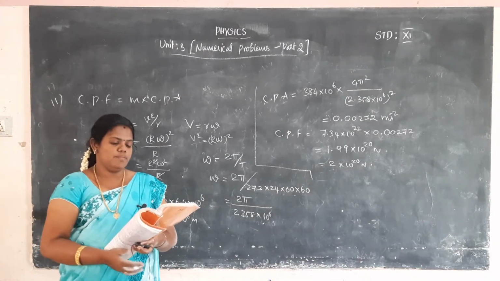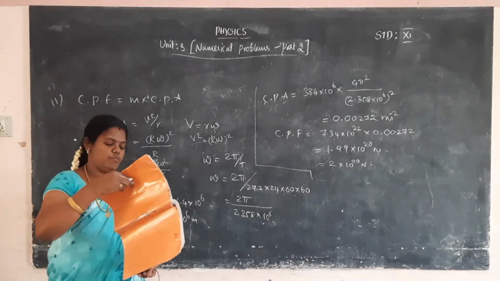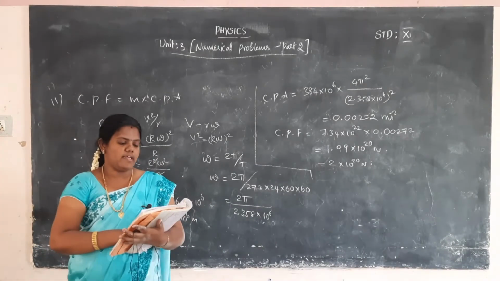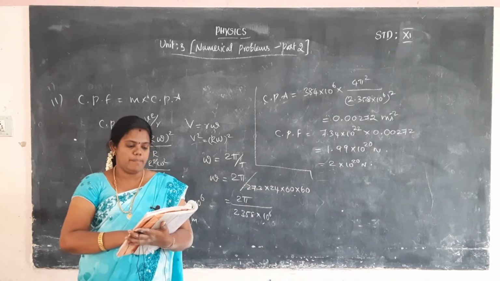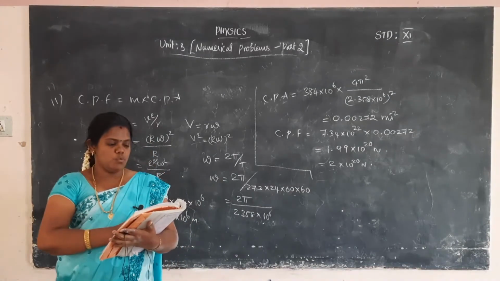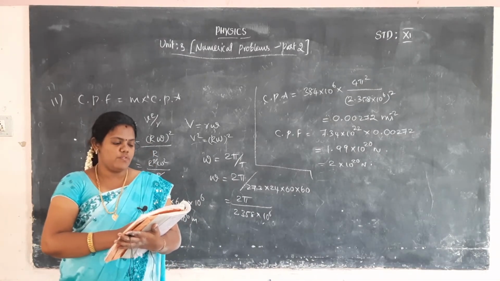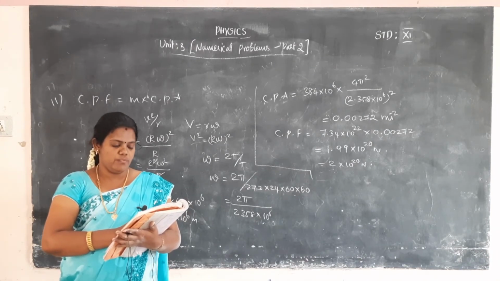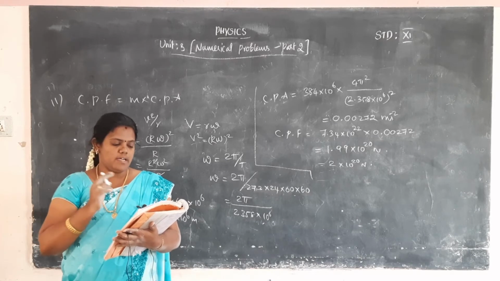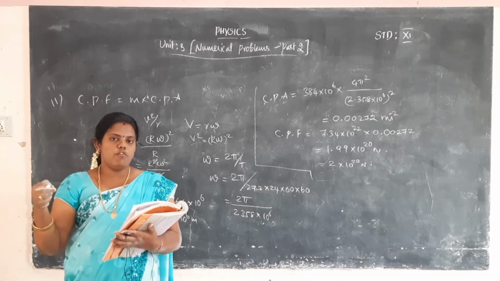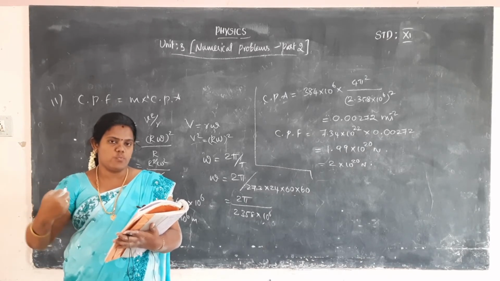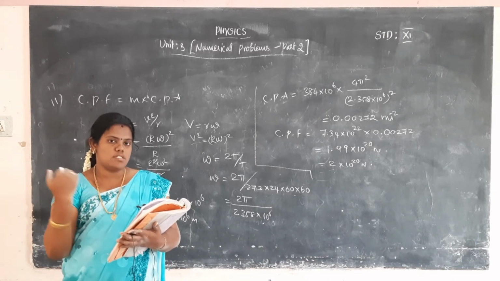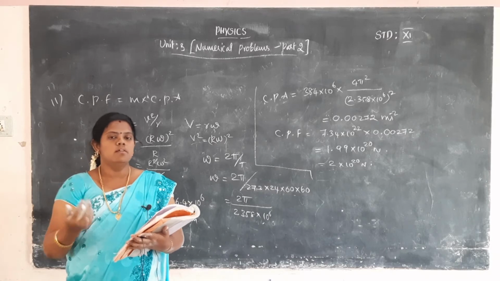And the 12th problem: two bodies of masses 15 kilogram and 10 kilogram are connected with a light string kept on a smooth surface. A horizontal force F equal to 500 Newton is applied to the 15 kilogram mass as shown in the figure. Two masses are connected by a string, and one force is applied to the first weight, 15 kilogram. We need to calculate the tension acting in the string.